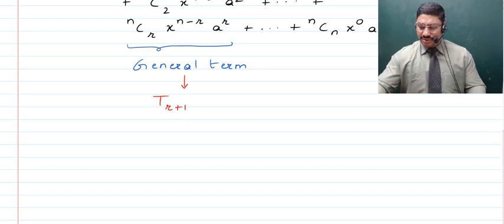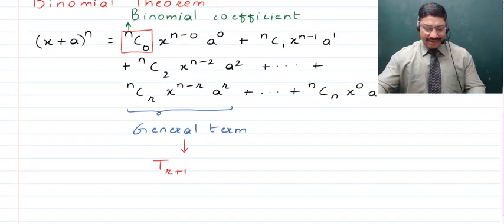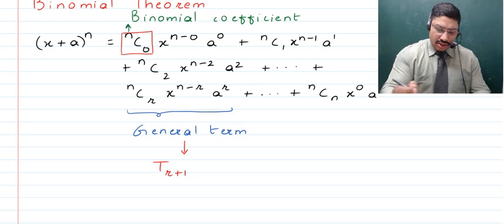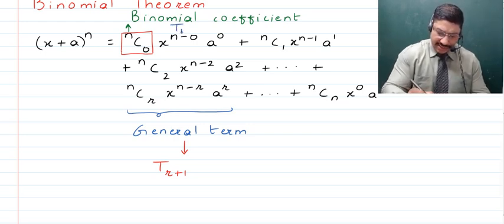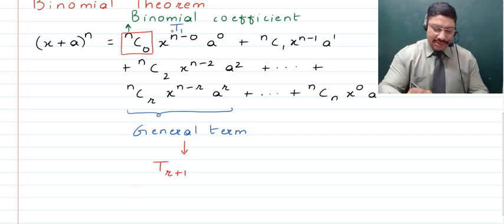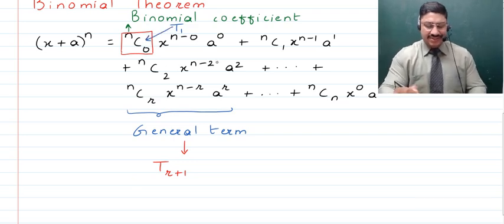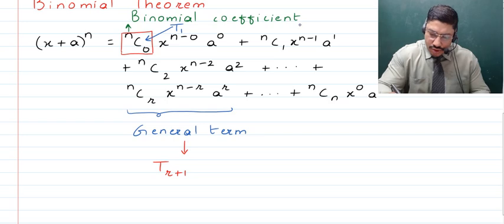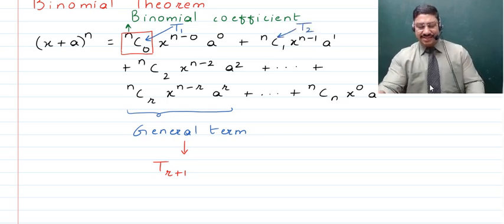Now there is something which is very special that I want to outline here. When you talk about the first term, then obviously that's this, and in that you get to see that the binomial coefficient is NC0. If you talk about the second term, then the binomial coefficient is NC1.